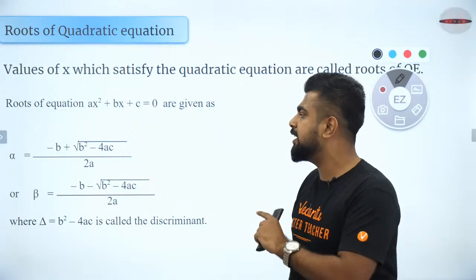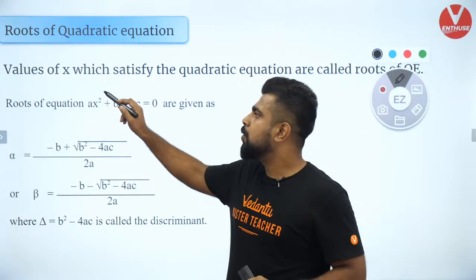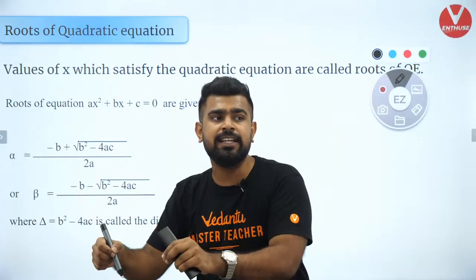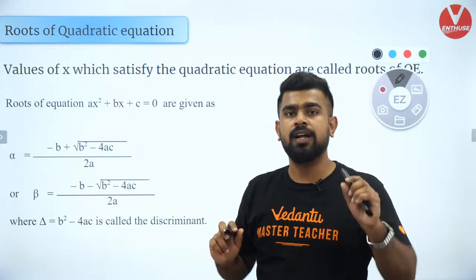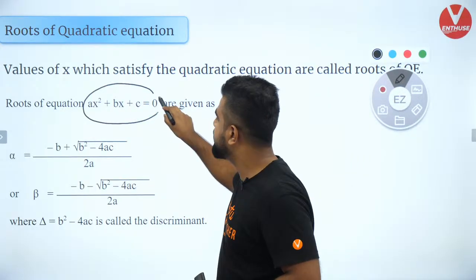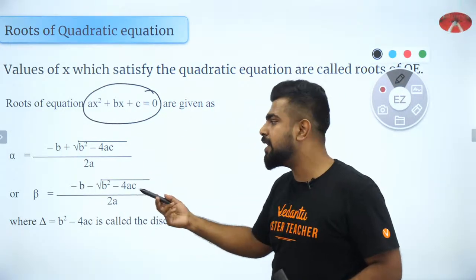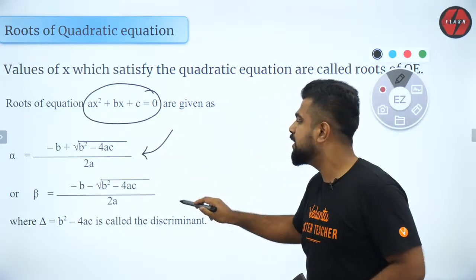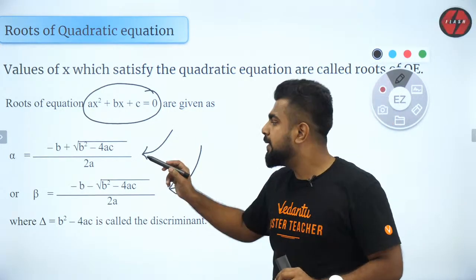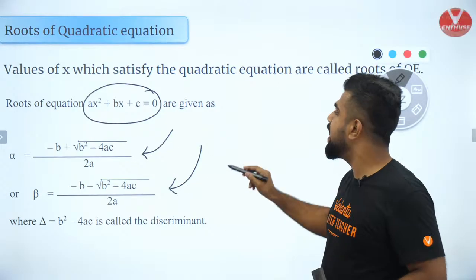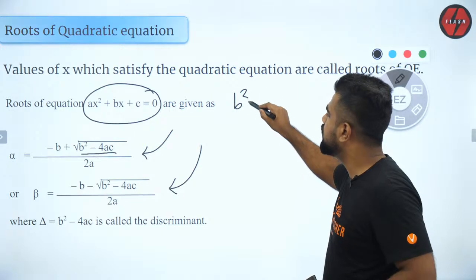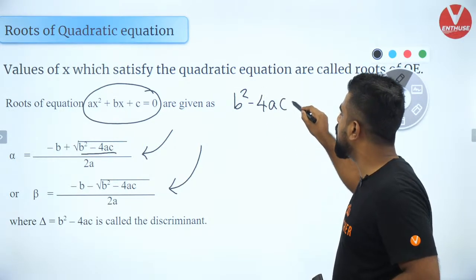You guys are perfectly correct. So now, what are roots? Roots are those values of x which if I put in the quadratic equation, it will satisfy that. Are you all clear? Now, if you have a quadratic equation like this, the roots are given by alpha equal to this and beta equal to this. Okay? So guys, please make a note of it. And here, this b² − 4ac, which is given inside the root, can be called your discriminant.